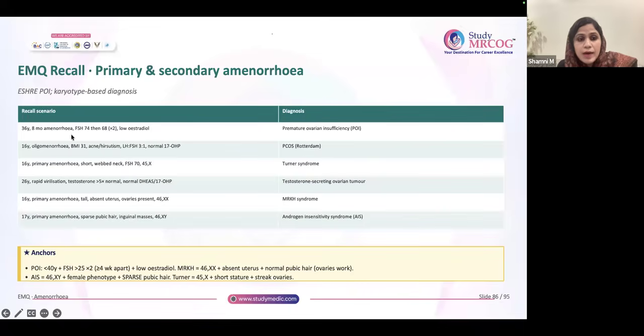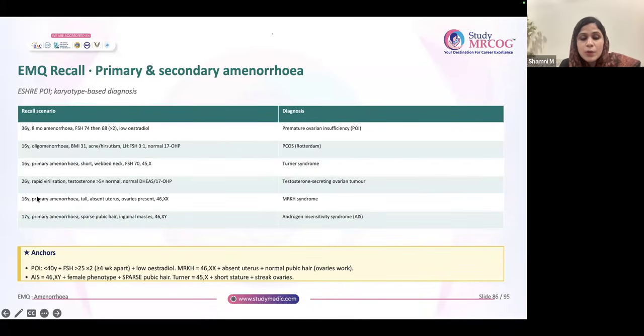36-year-old patient, 8 months of amenorrhea, FSH is high on 2 occasions, low estradiol. POI is the answer. We already discussed 2 values, more than 25, 4 weeks apart. 16-year-old, oligomenorrhea, BMI 31, acne, hirsutism, LH:FSH 3:1. Very easy question. It is PCOS. 16-year-old, primary amenorrhea, short webbed neck, classical 45X. FSH is high. Turner syndrome is the answer.